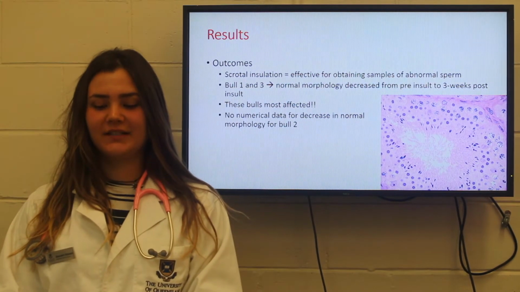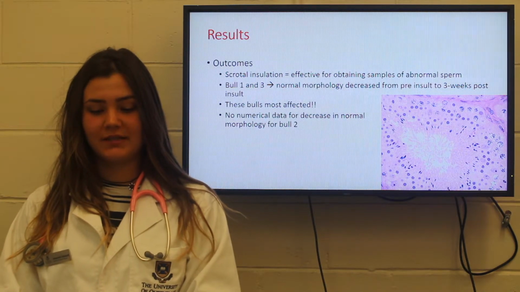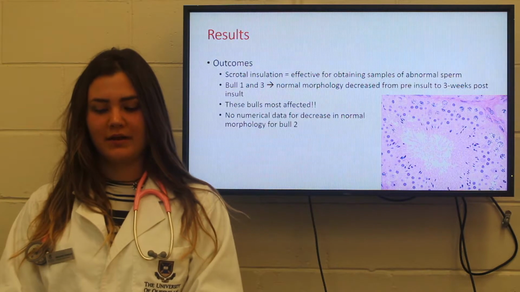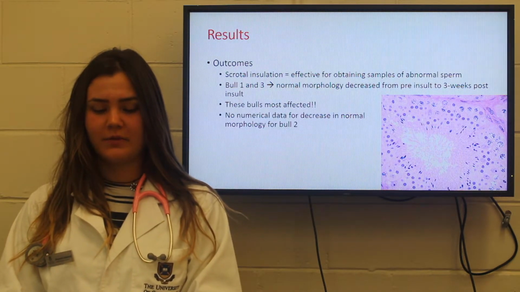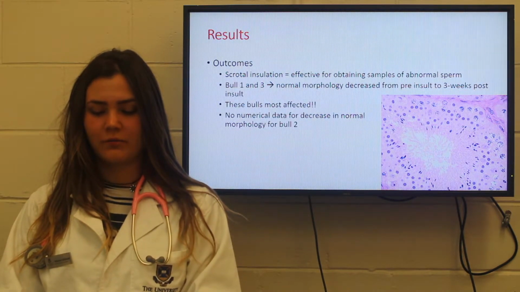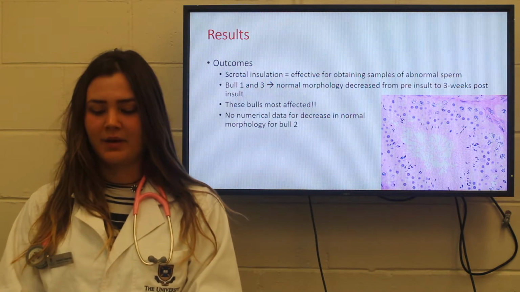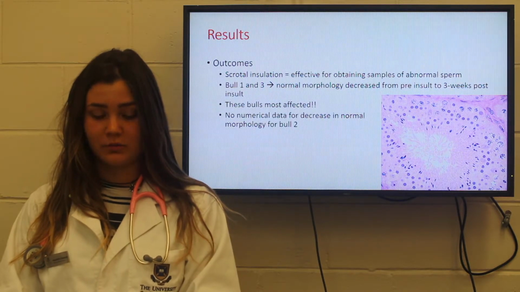The main outcomes of the study were that scrotal instillation is indeed an effective method of obtaining semen samples with high percentages of abnormal spermatozoa. For bull 1 and 3, normal spermatozoan morphology greatly decreased from pre-insult to 3 weeks post-insult. The paper does not state the decrease of normal spermatozoa for bull 2. It can be seen that bull 1 and 3 were the most affected when compared to bulls 2 and 4, and therefore larger embryonic responses are seen from these 2 bulls.